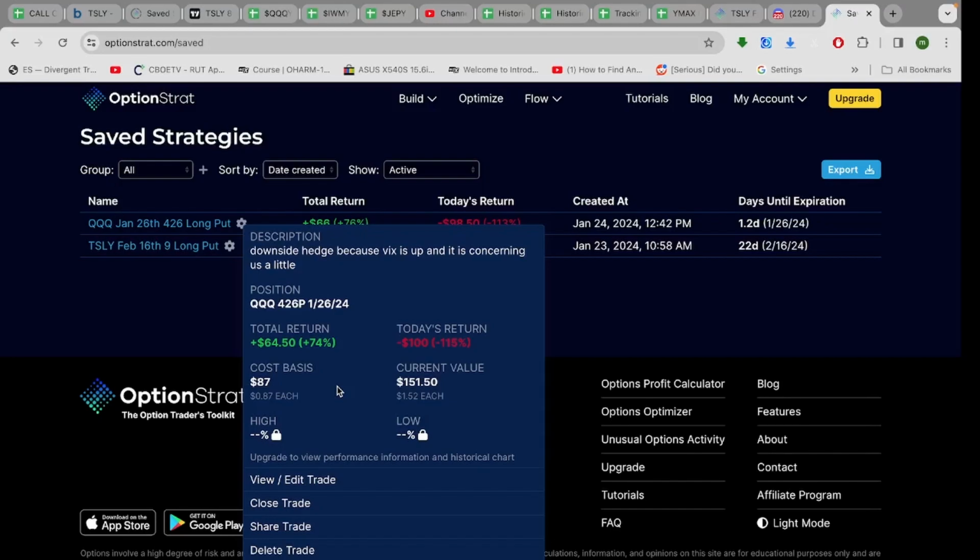But by the same token, if NASDAQ turns around and goes back up after we do this trade and lock in the profit, I'm tempted to not lock it in right here. We could make a little bit of money, but $64, yeah. Anyway, my usual theory on options is when it gets to $100, try to lock it in. I mean, $64, I don't know if that's enough to even mess with it. Anyway, I'm going to keep watching this NASDAQ like a hawk. We only have $87 invested in it, and it's on paper, so it's not too concerning. But I'm trying to make trades like we would make in real life and make smart decisions.